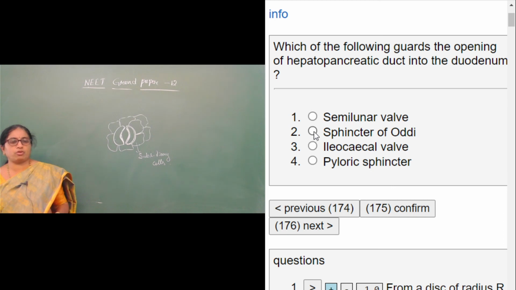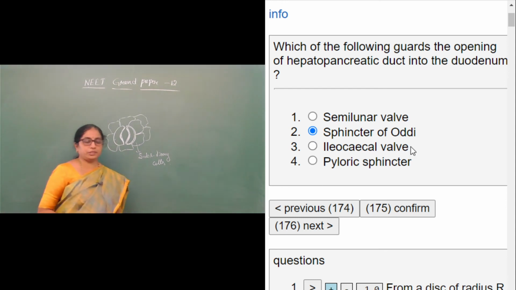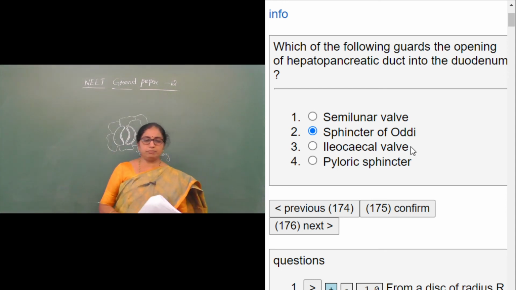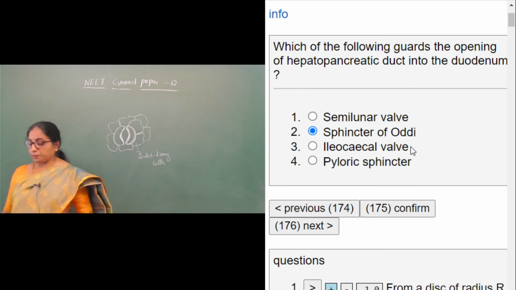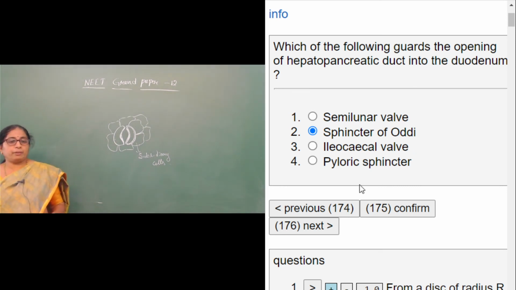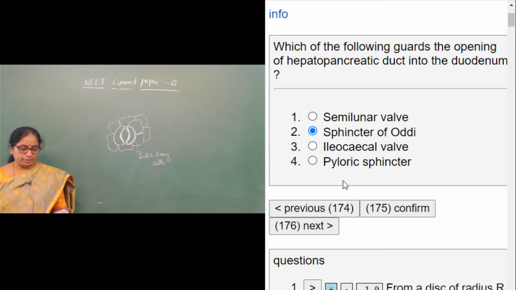Sphincter of Oddi is the right answer, which guards the opening of the hepatopancreatic duct. Ileocecal valve is the valve which is present between the ileum and the cecum. Pyloric sphincter is present between the pyloric part of the stomach and the duodenum. So sphincter of Oddi is the right answer.